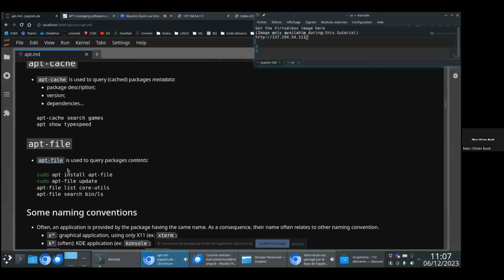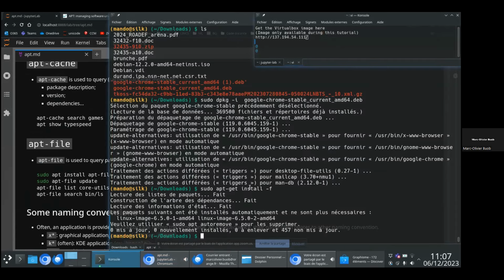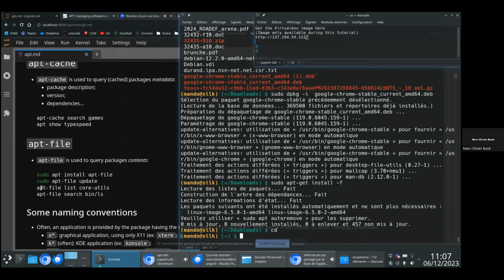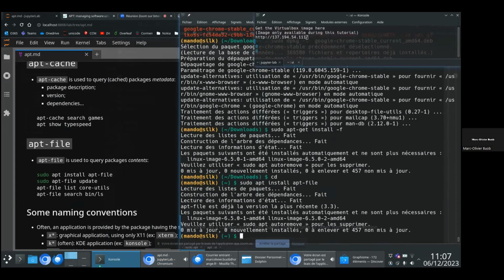So let's come back to the file that you want to search. We have presented apt-cache and apt search. Now, what if you are interested in a specific command and you have absolutely no idea of the package that provides this command? For example, assume that you are wondering what is the package that provides the command ls. What you will need is apt-file, which is not installed by default. You will start by installing apt-file like this. Okay, it's already installed.